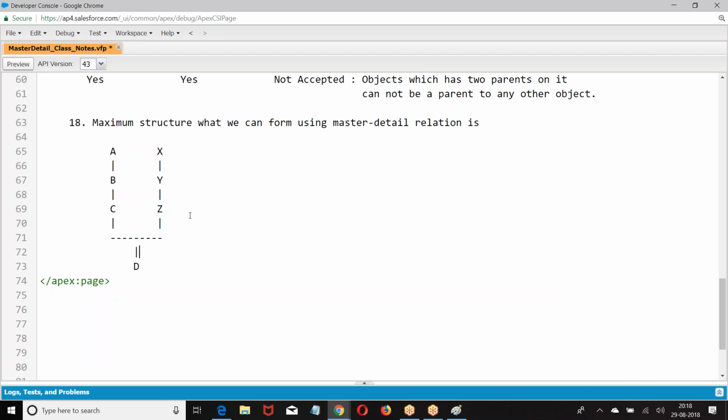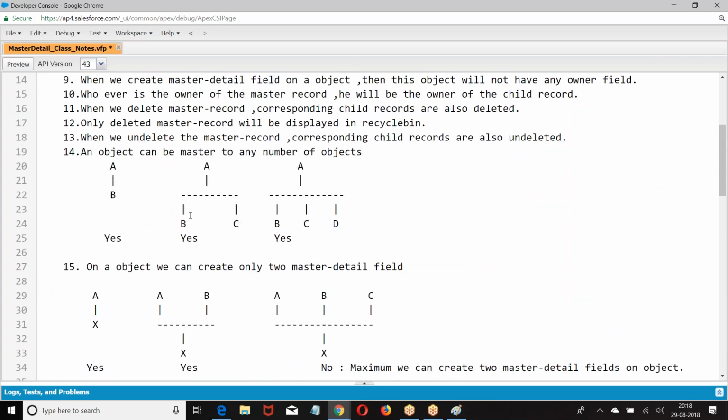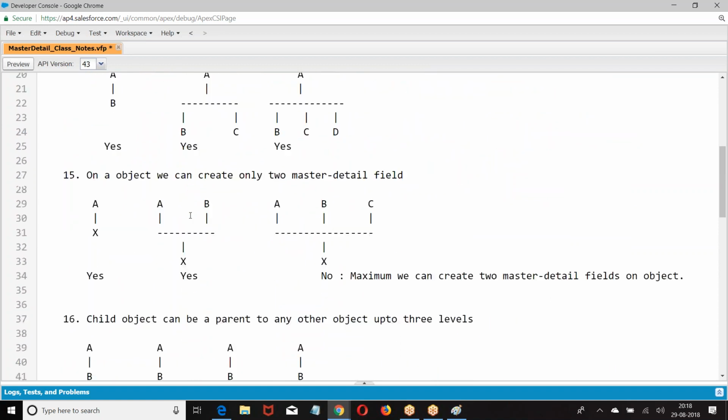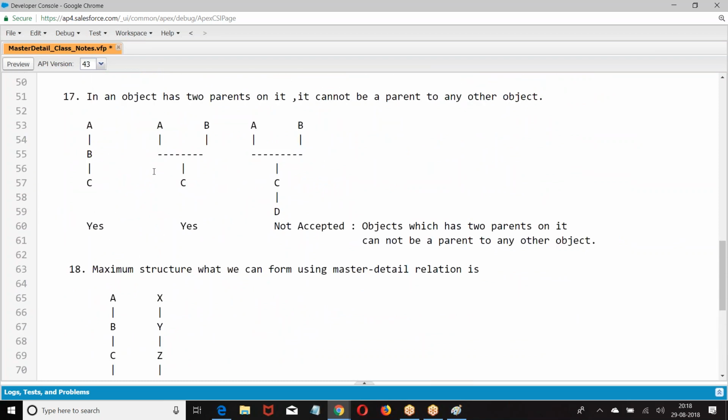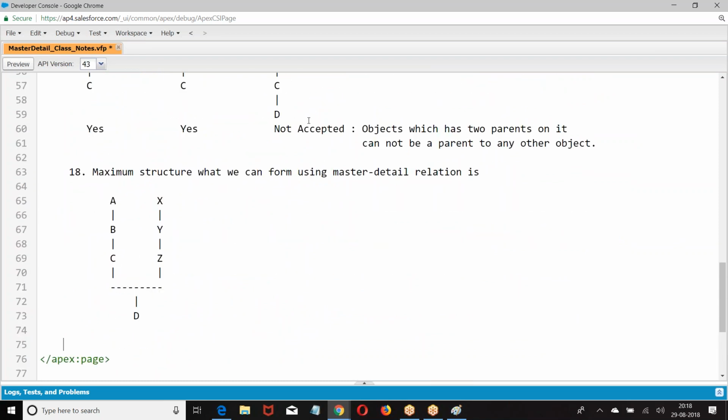I hope you are good with this. I hope all the points are clear. Right, boss? Okay. Next. Okay. Look at the next point. Listen carefully, everyone.